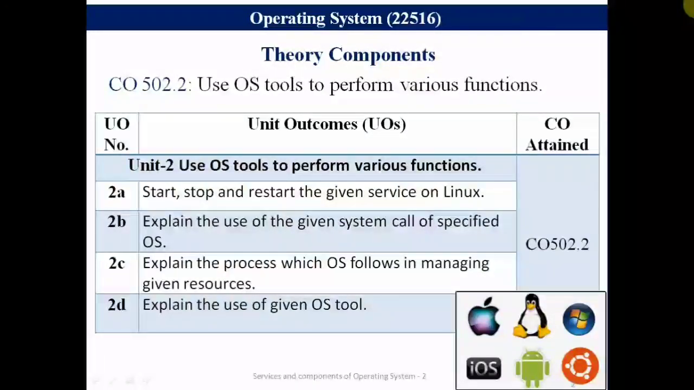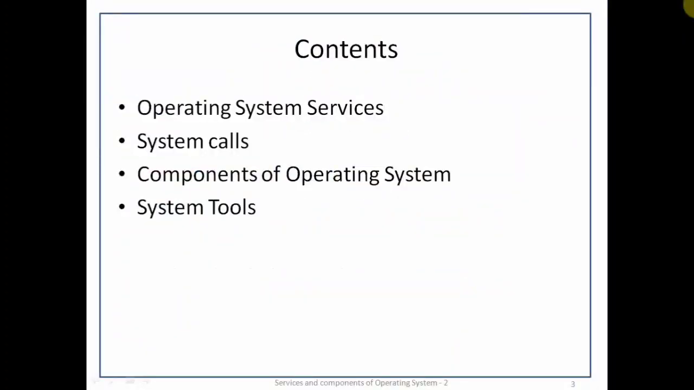Explain use of the given system calls of specified OS. Explain the process which OS follows in managing the given resources. Explain use of the given OS tools.